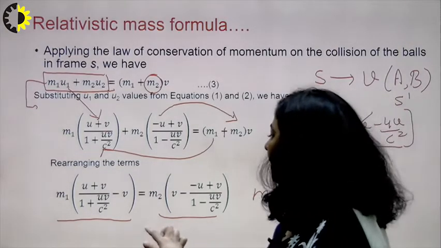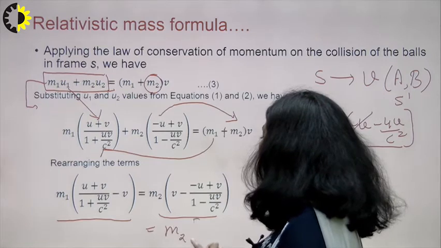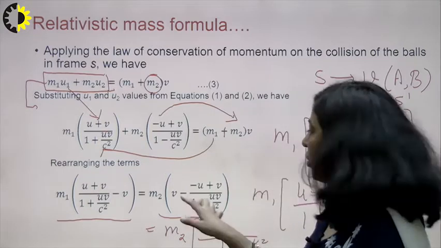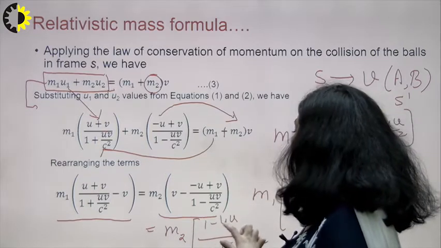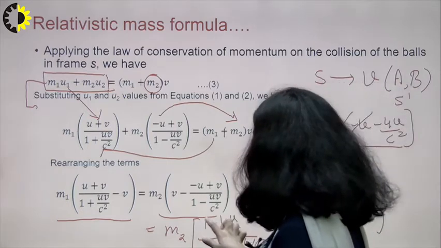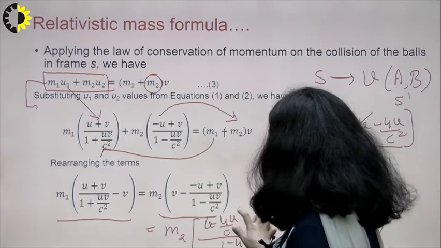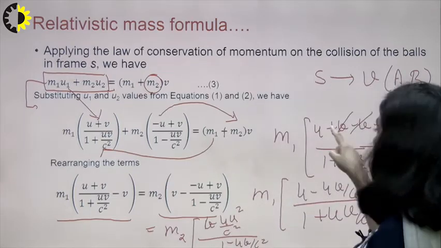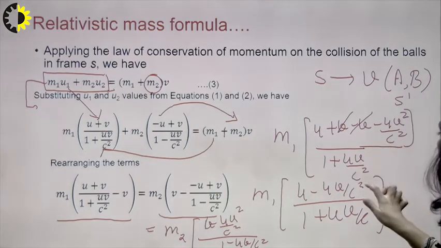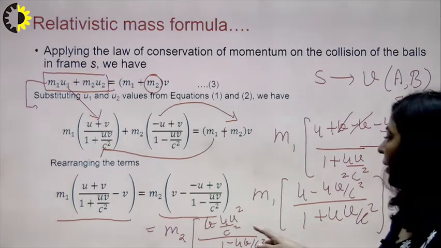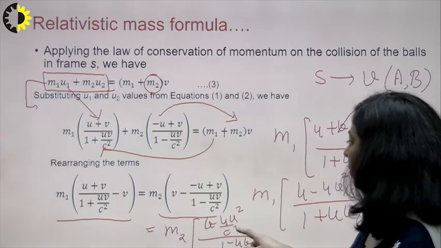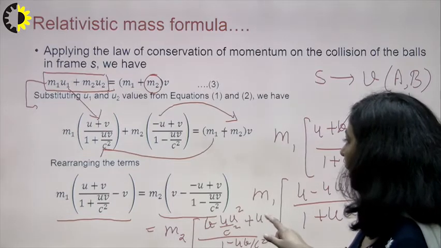And what about the right hand side? If you solve the term on the right hand side, the LCM is 1 minus uv upon c square. Sorry, the numerator is v minus uv square upon c square, plus u and minus v.